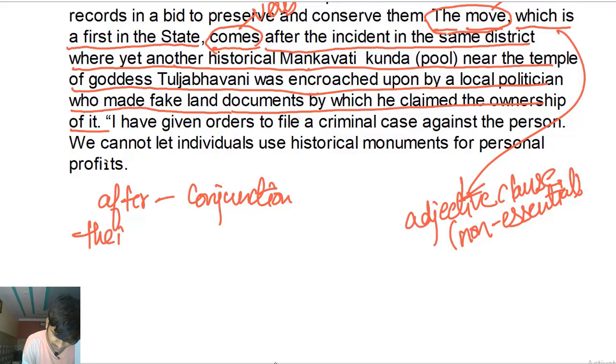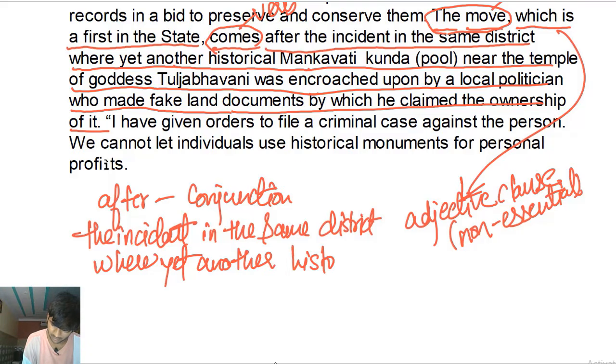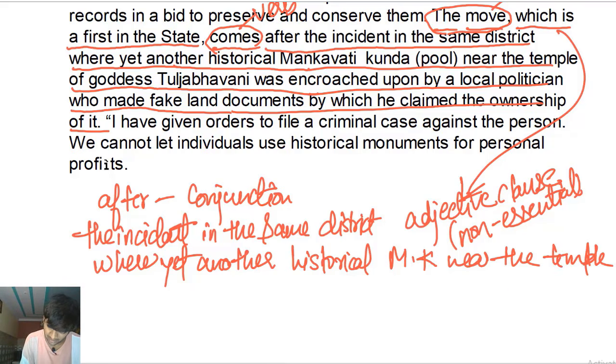The incident in the same district where yet another historical Mankavati Kunda, which is near the temple of goddess Tulja Bhavani. We're just talking about the subject, the subject hasn't ended yet.